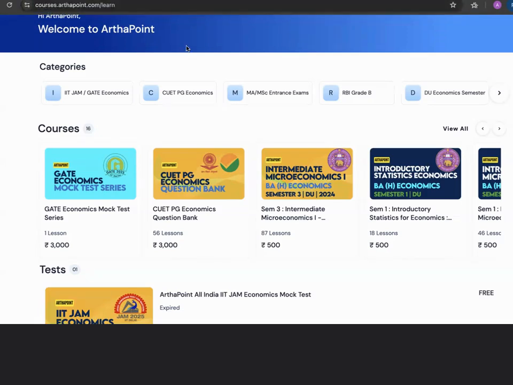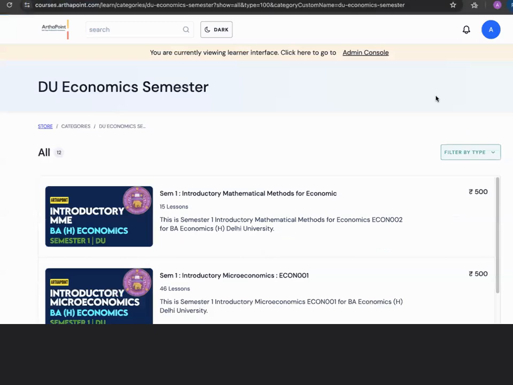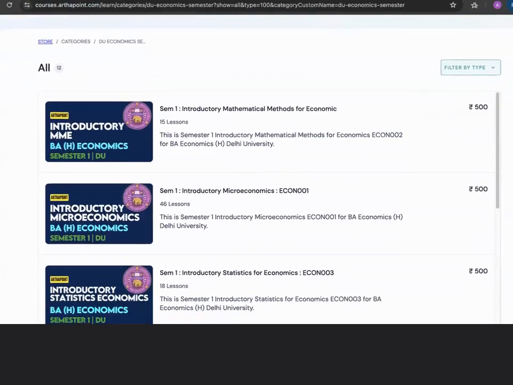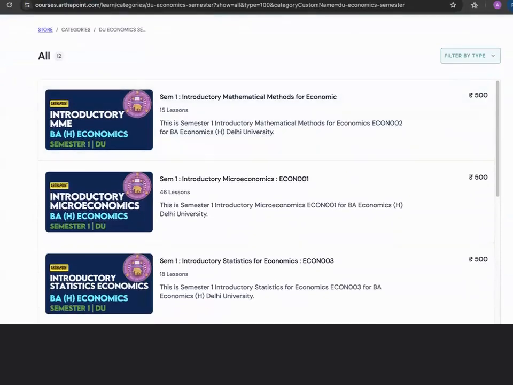Courses.earthapoint.com/learn. Here on this portal, beta, you can have a look at various categories of courses, which are IIT JAM, CUET, MA Economics, DEPR, DU semester courses and whatnot. If you click on DU semester courses, you will be able to see the various courses on the portal which are available to you. A lot of these courses are an initiative of EarthaPoint, which means that we are not charging any fees, beta. This is only the portal fees.